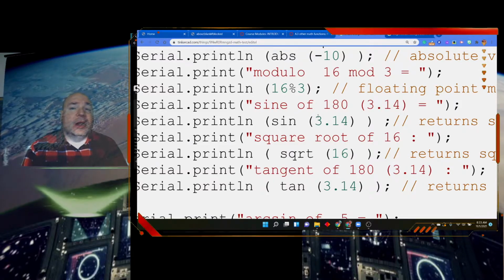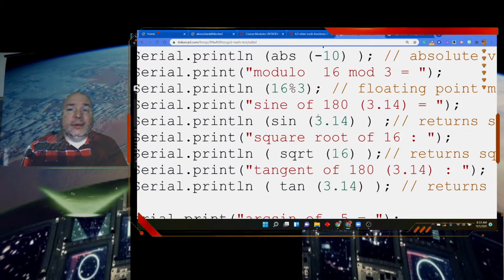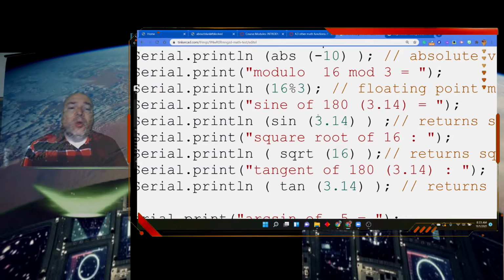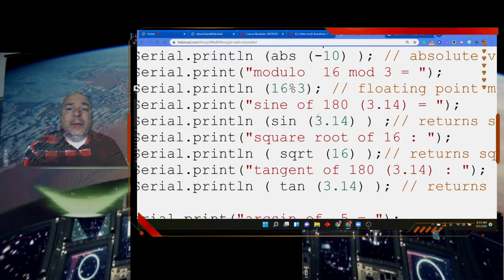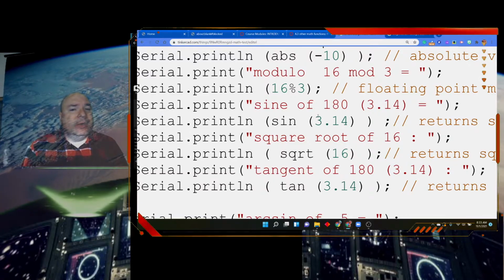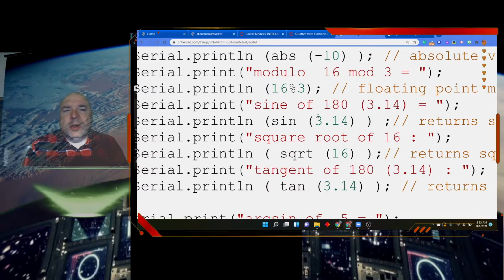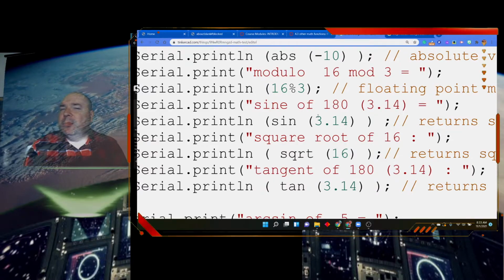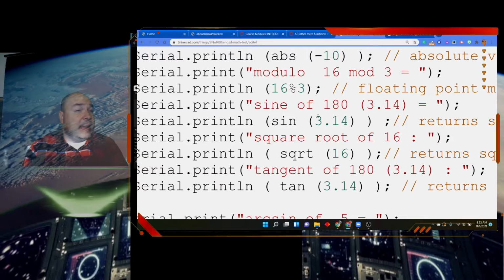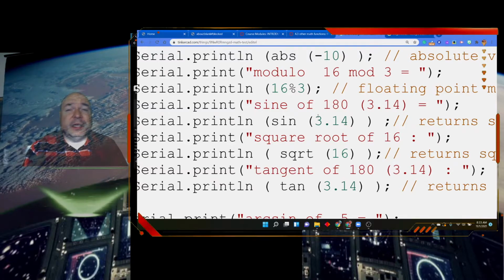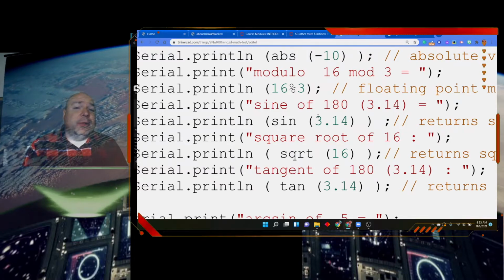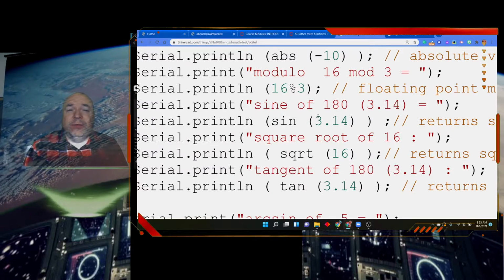What's the remainder? And the answer in this case is 1. There's a remainder of 1 when it gives you the answer. Now, there is something in computer science called floating point modulo, which is a little weird because floating point modulo isn't really a thing in mathematics. It's not something we typically do in math class. But the computer has the ability to do floating point modulo.